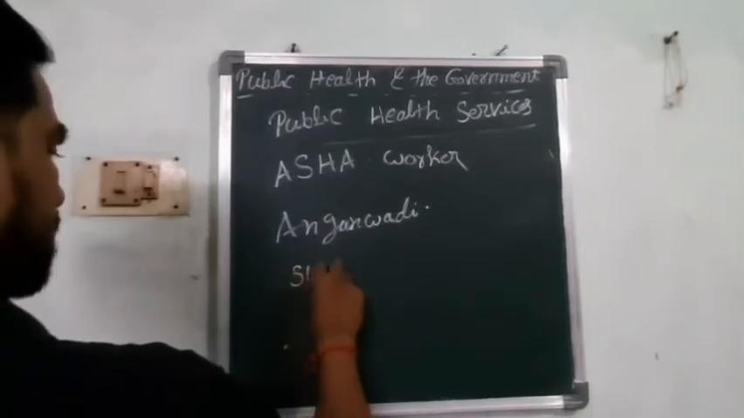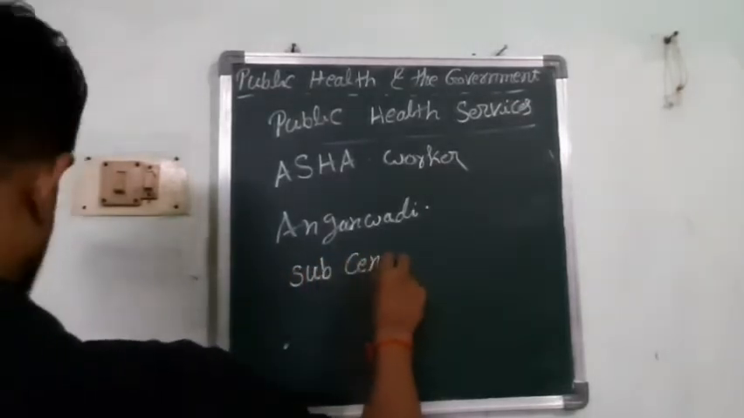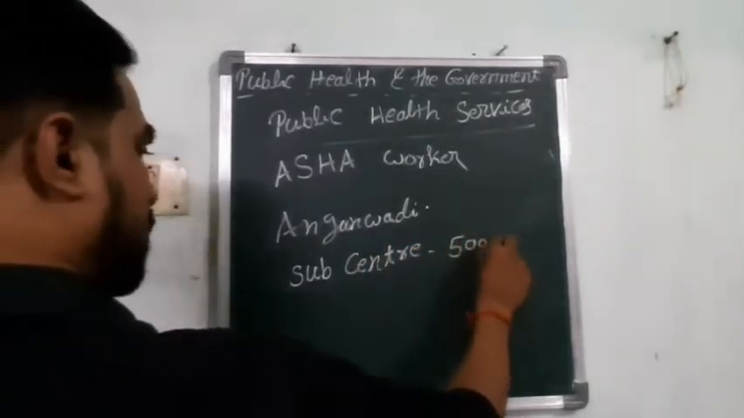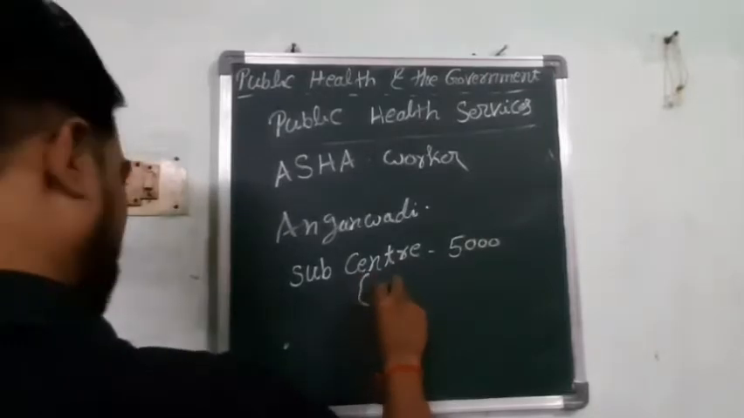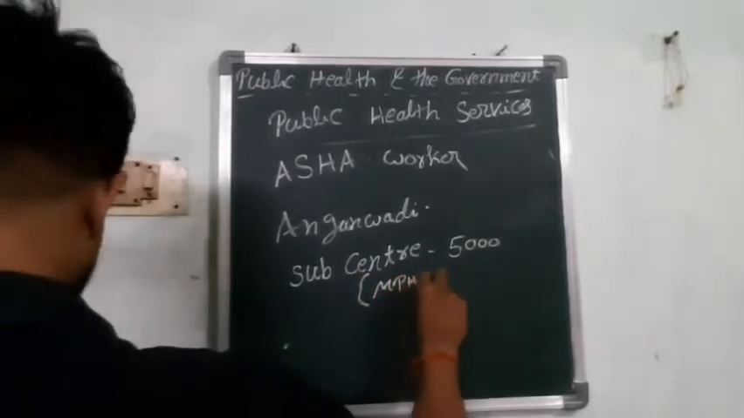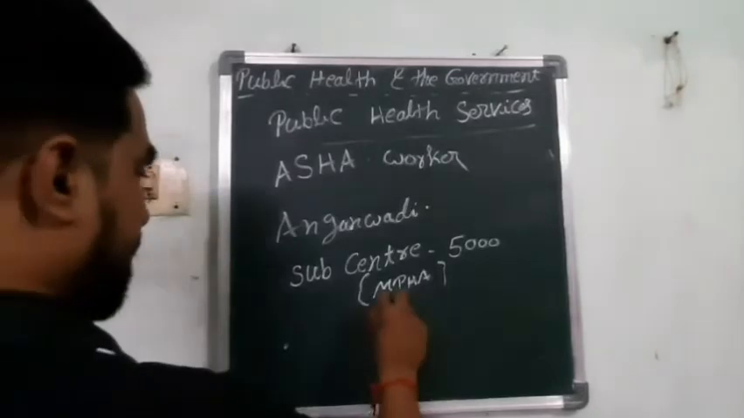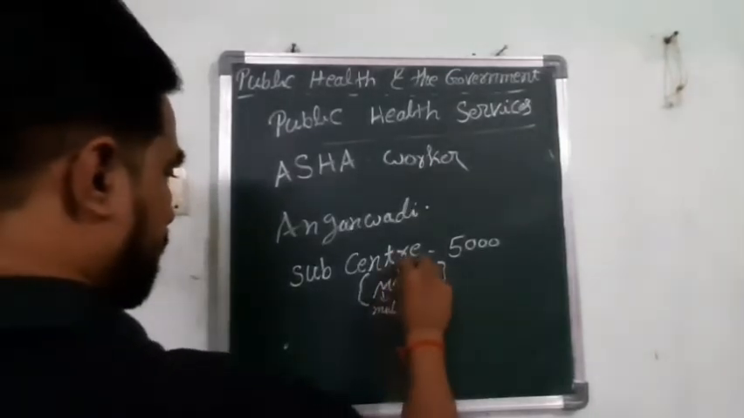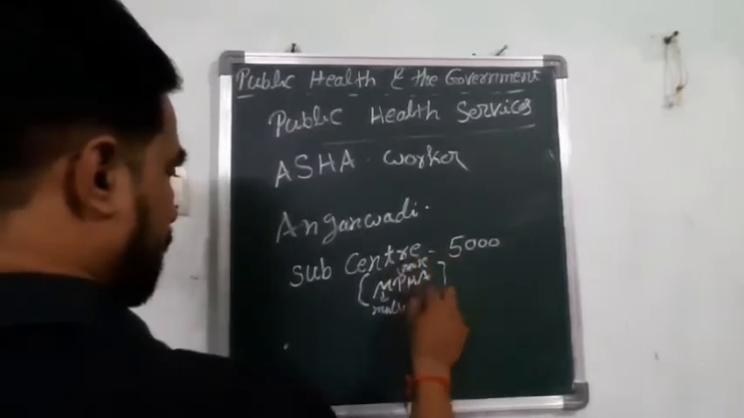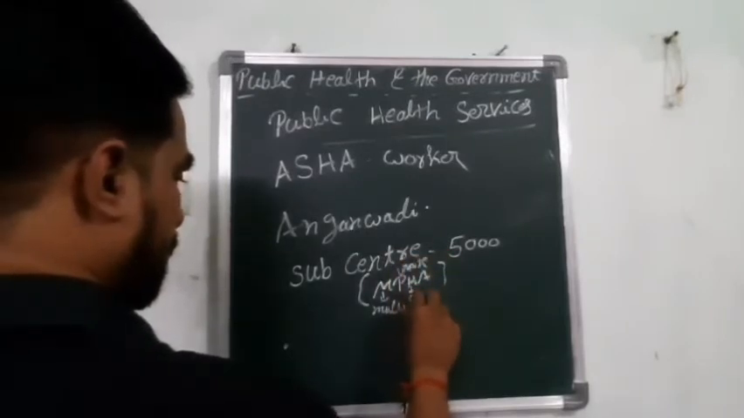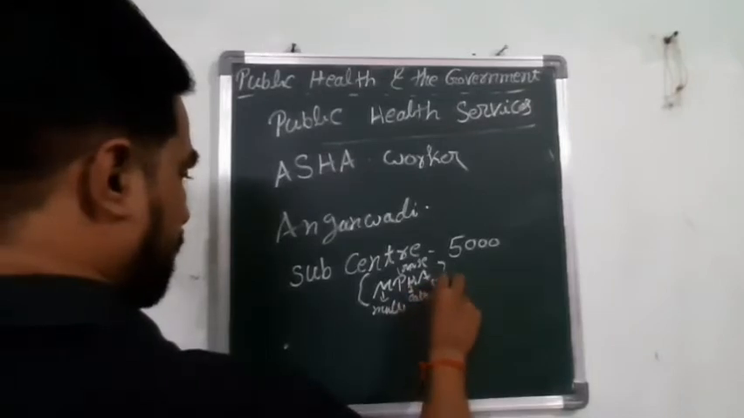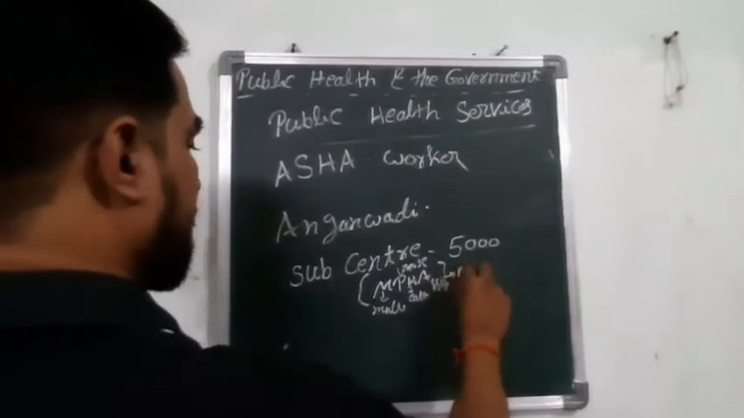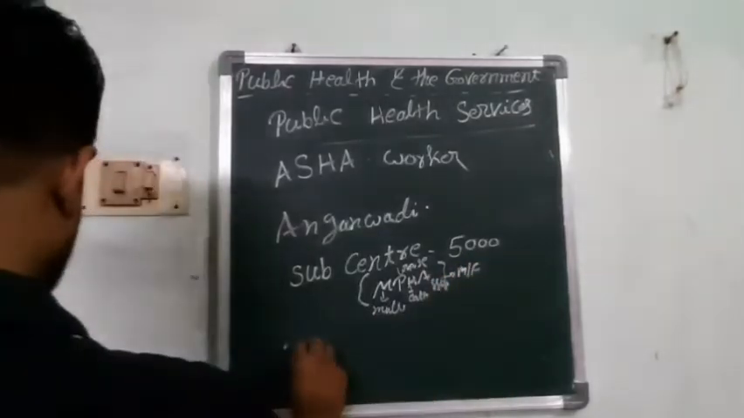And also called the sub-center, where for a population of 5,000 they appoint an MPHA, multi-purpose health assistant. And here we can find male and also female.